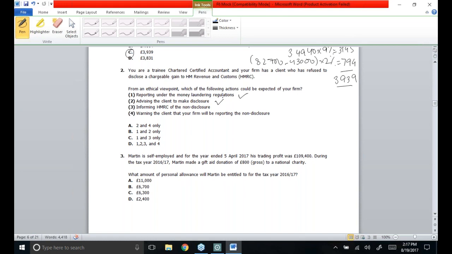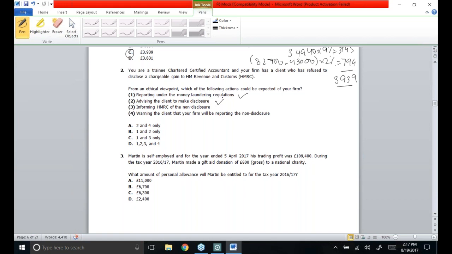Then the third one is informing HMRC of the non-disclosure. It can never be the case that the trainee accountant will be telling HMRC of the non-disclosure of the client, because the trainee accountant will have to maintain the confidentiality aspects of the client as well.